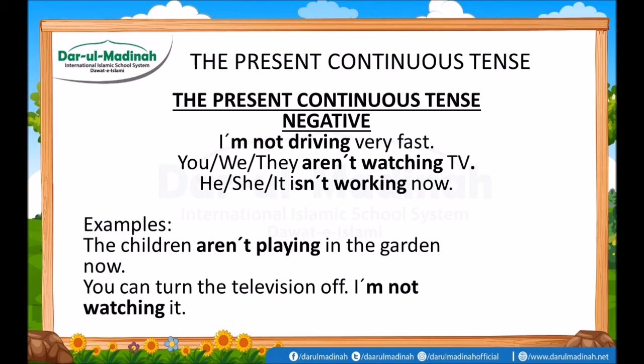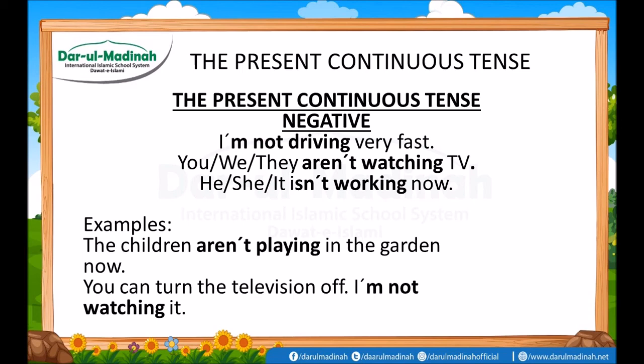What is the difference between the positive and the negative sentence? You can easily tell them apart, is it not? Negativity comes into our sentences, or you can say no to anybody or anyone in your sentence, and that is known as a negative sentence.